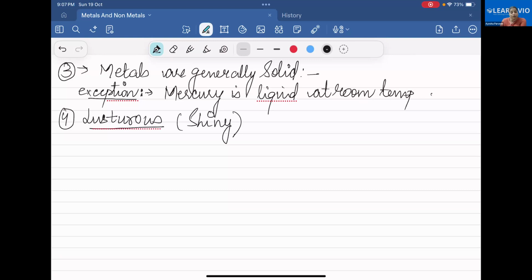Any metal you have seen in your daily life which is shiny? Silver. That is a metal and it is shiny.